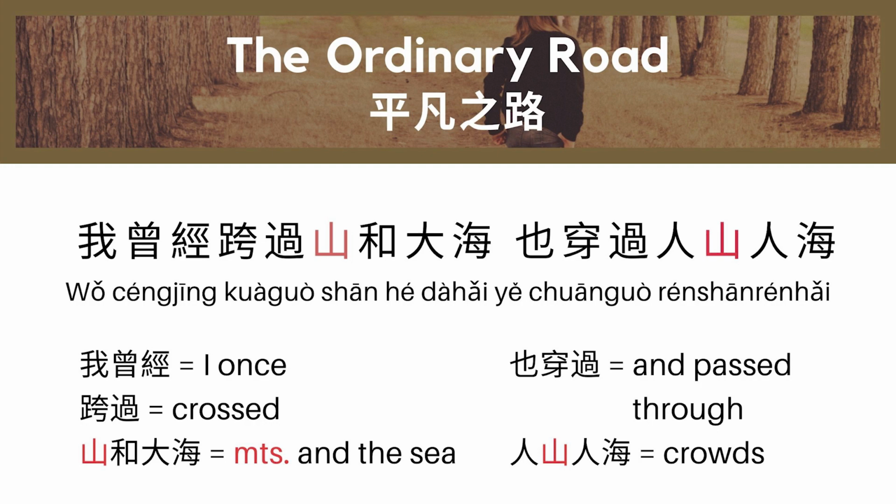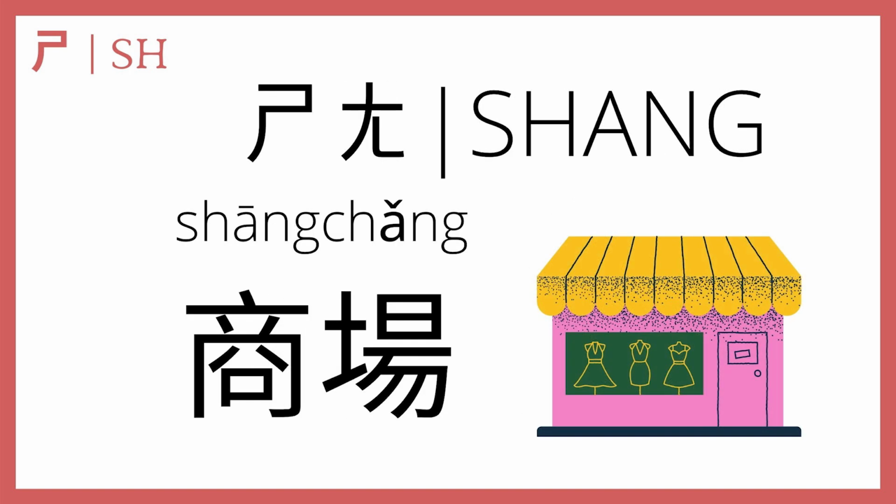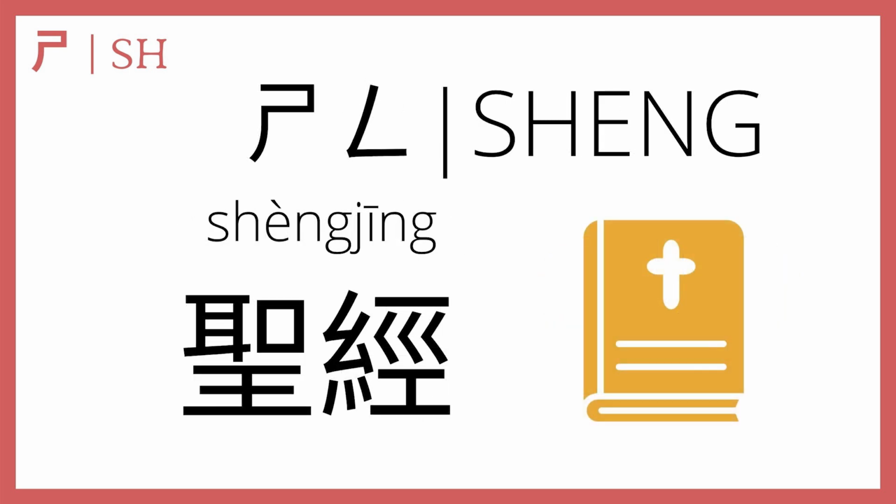Neat, huh? Okay, moving on. Shi plus en makes shen. In the second tone, shen means God, shen. Then shi plus ang makes shang, as in 商场, which means market, 商场. And shi plus en makes sheng. In the fourth tone, shen means holy. And if you combine that word with jing, you get 圣经, which means the Holy Bible, 圣经.